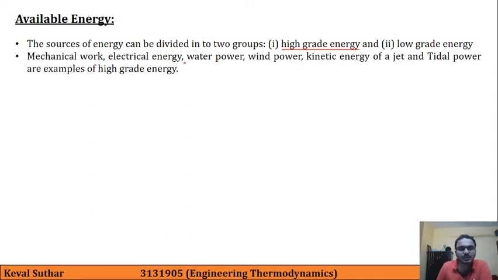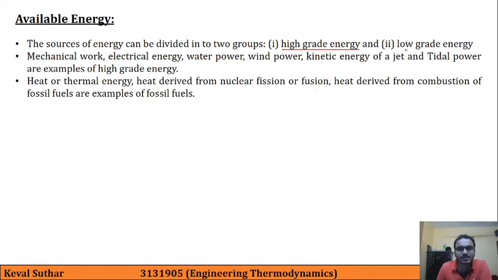Mechanical work, electrical work, water power, wind power, kinetic energy of jet and tidal power are examples of high grade energy. Second is heat or thermal energy. Heat derived from nuclear fission or fusion, and heat derived from combustion of fossil fuels are examples of low grade energy.